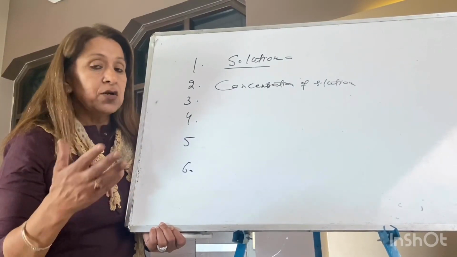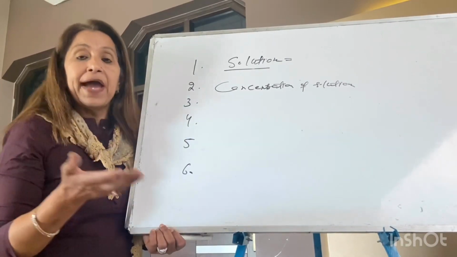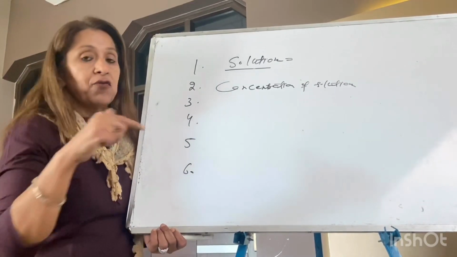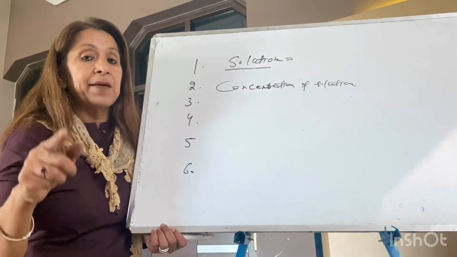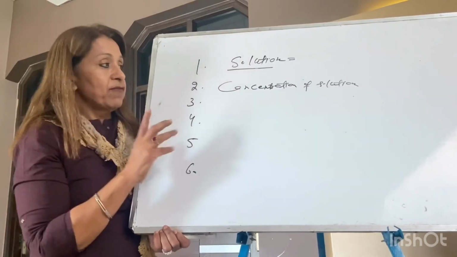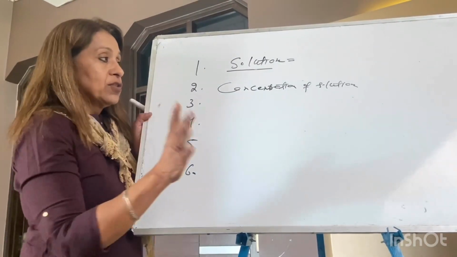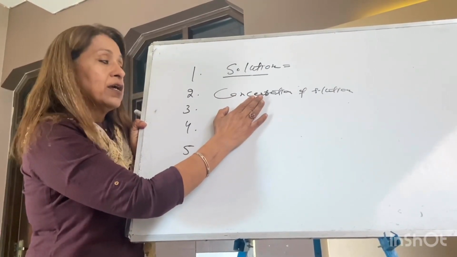Second, which is more concentrated, 1M with capital M or 1m with small m? I also took what is ppm, because ppm is a new term. The way I am taking questions, you may write the topic. So these are 3 theory questions I may ask.